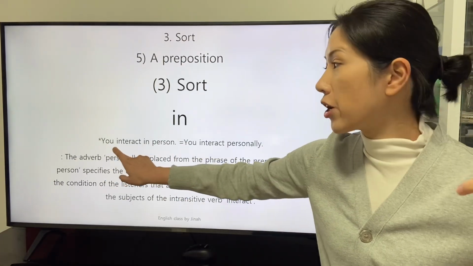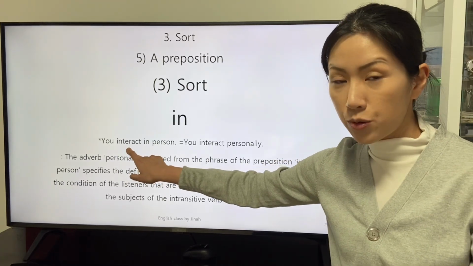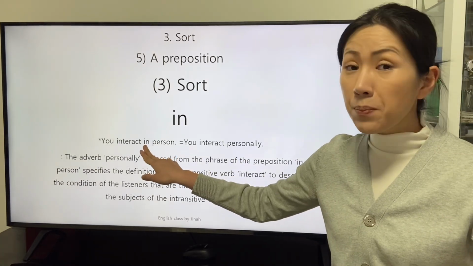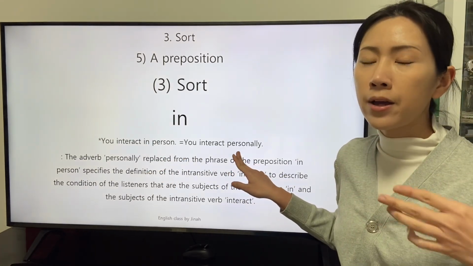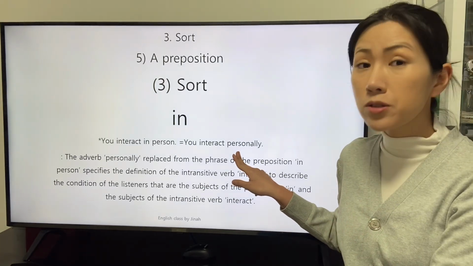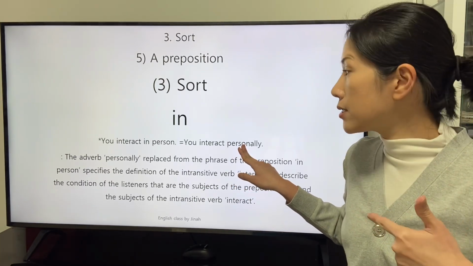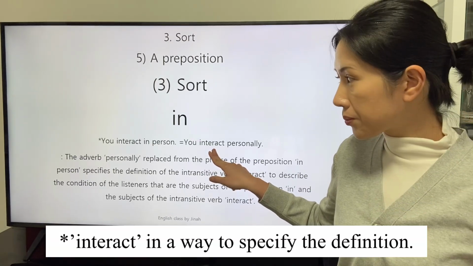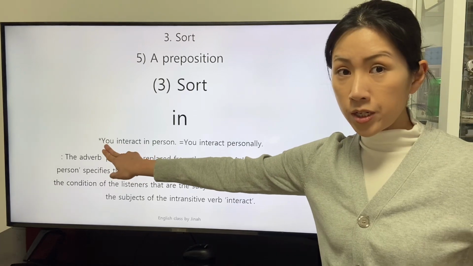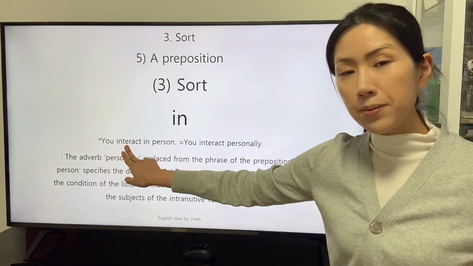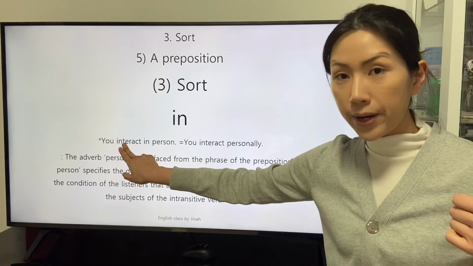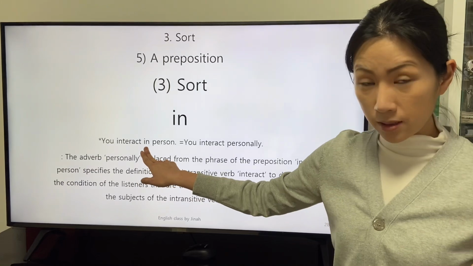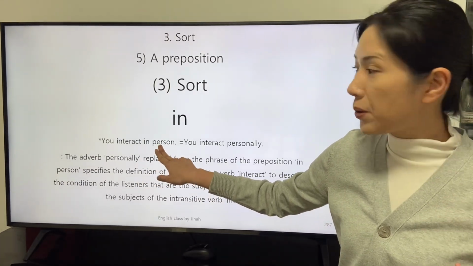The subject starts the definition of the intransitive verb interact. The phrase of the preposition in person can be replaced by a word of the adverb personally. The adverb personally describes the definition of the intransitive verb. The listeners who are described by the intransitive verb interact are mediated by the preposition in with the object of the preposition, person.